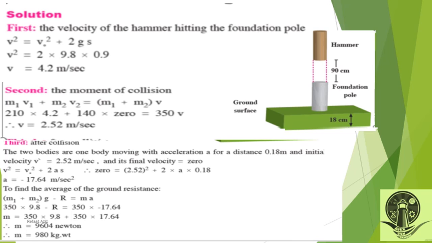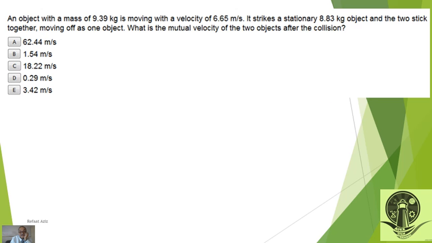Then the resistance is 350 times 9.8 plus 350 times 17.64. Then the resistance is, yes, 9,604 newtons. To convert to kilogram weight, we divide it by 9.8. It will be 980 kilogram weight. Okay.